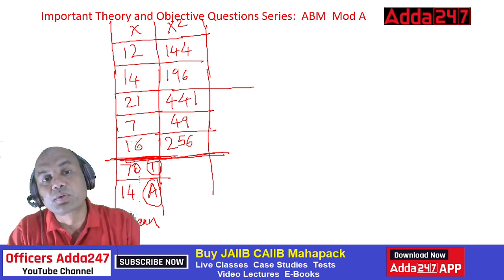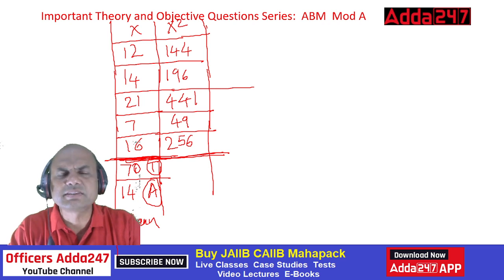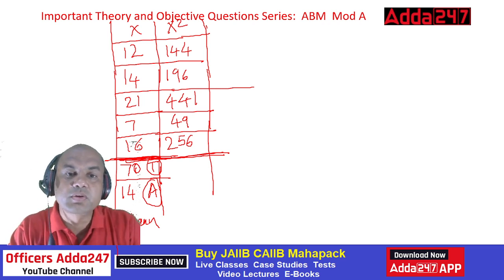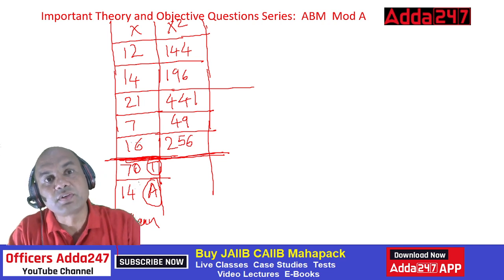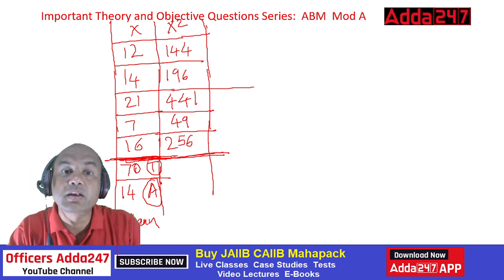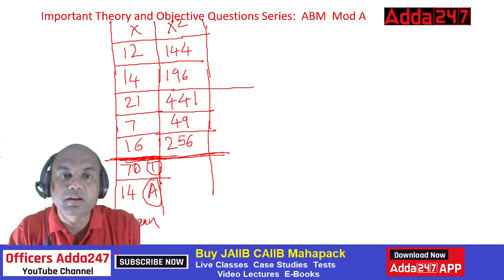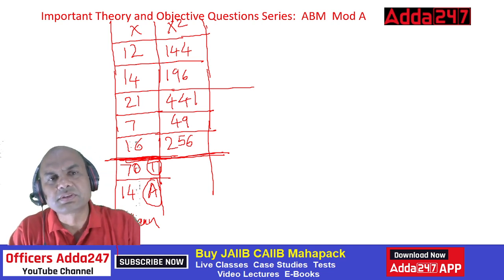At least up to 30 I would suggest, at least up to 20 you must know. Tell me everyone: 15 square, 225; 16 square, 256; 17 square, 289; 18 square, 324; 19 square, 361; and 20 square is 400. At least up to 20 you must remember it by heart.